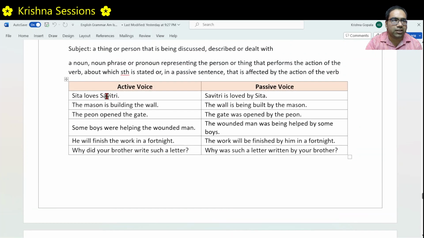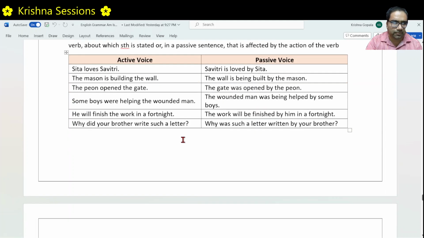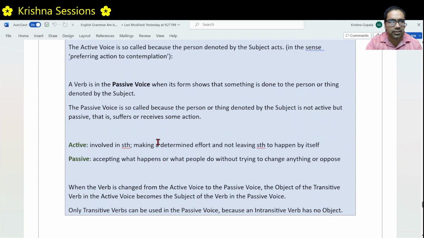One more thing, when we change one sentence from active voice to passive voice, the object in active voice becomes the subject in passive voice. For example, Sita loves Savitri. Savitri is the object here, and it becomes the subject here: Savitri is loved by Sita. The mason is building the wall. The wall is the object here, and the wall will become the subject in passive voice: The wall is being built by the mason. This is another point which we have discussed.